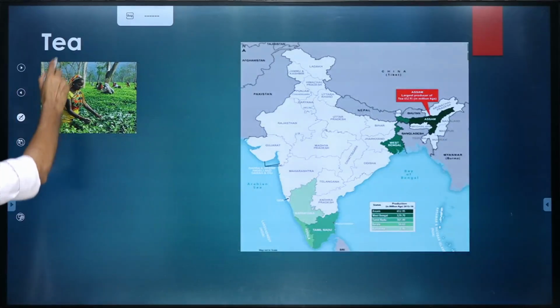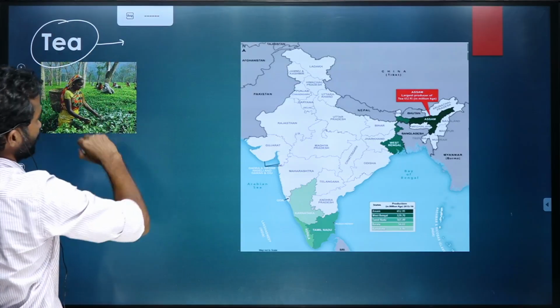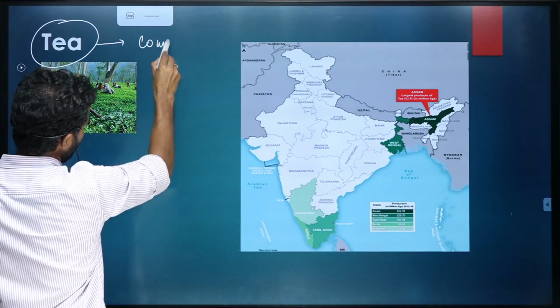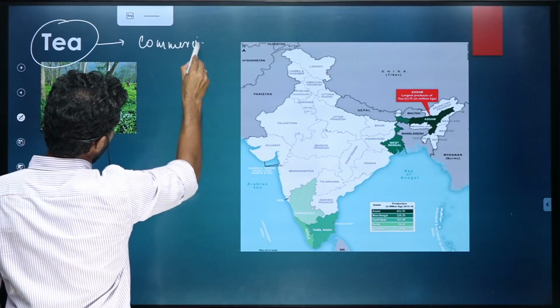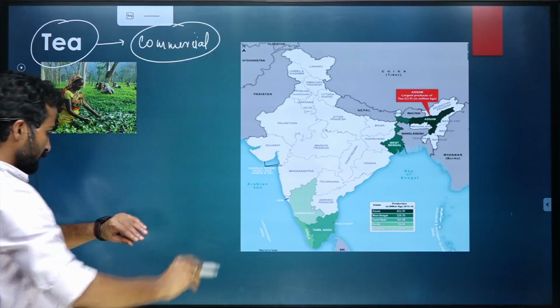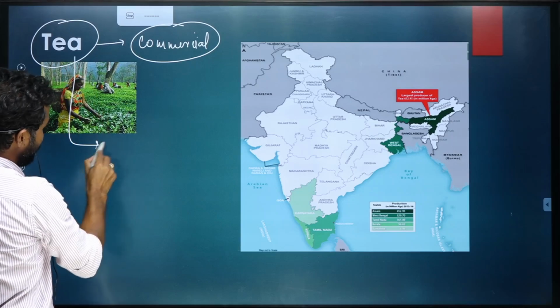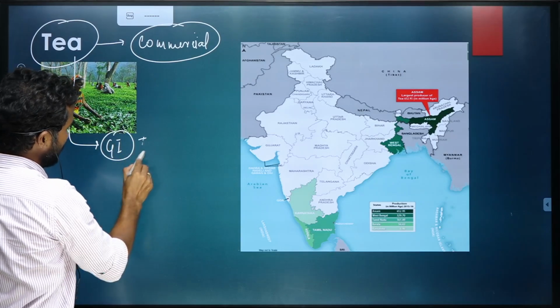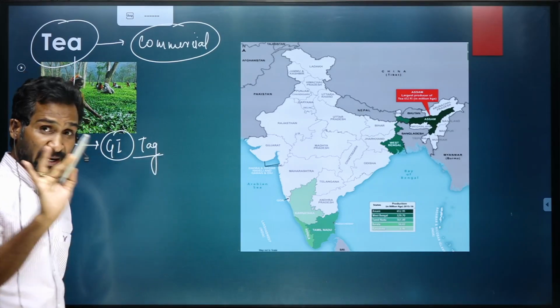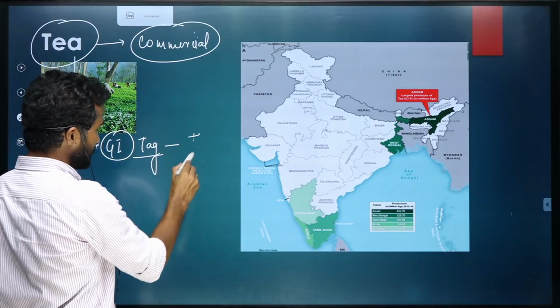Now coming to another commercial crop or cash crop. So tea. Tea, if you know, the first GI tag has been given in India to any product, that is tea.